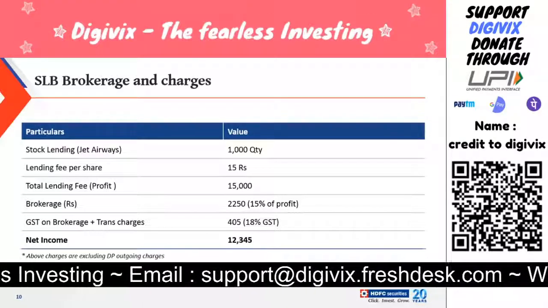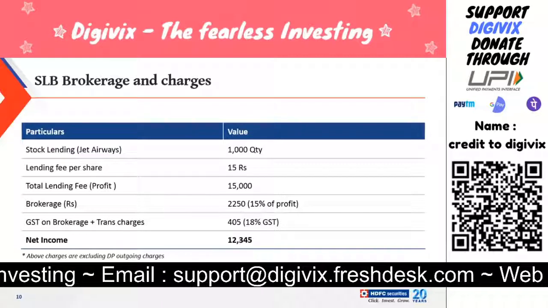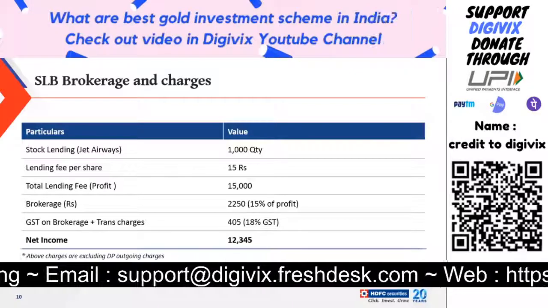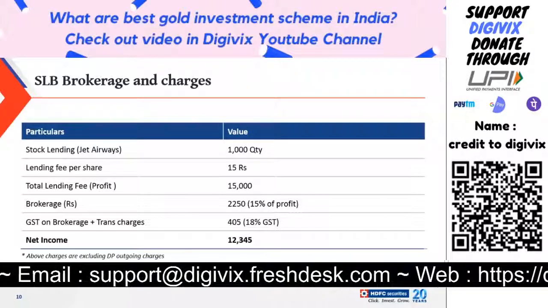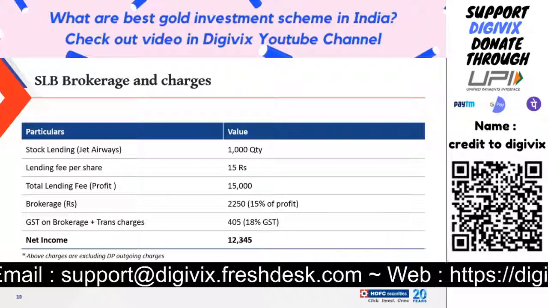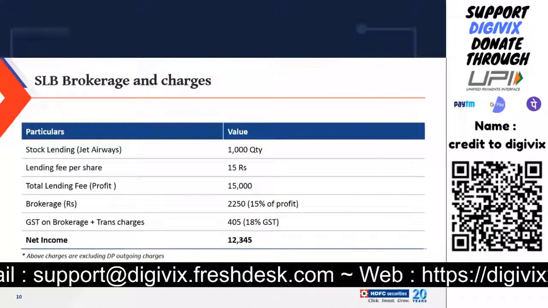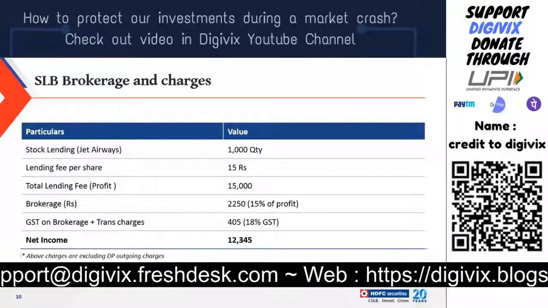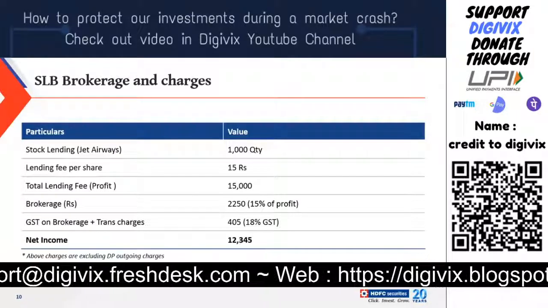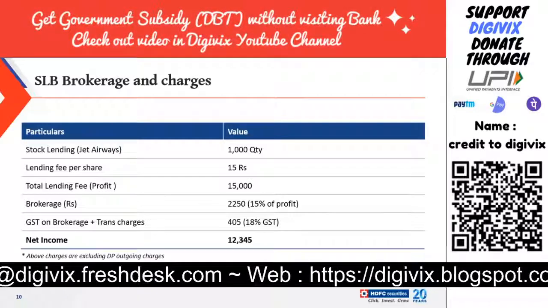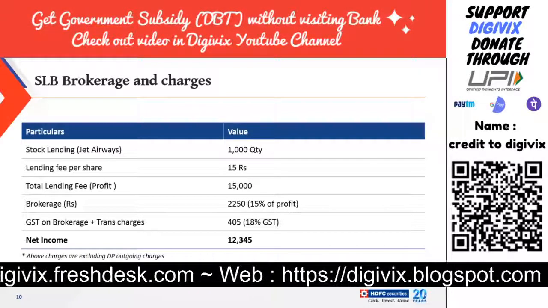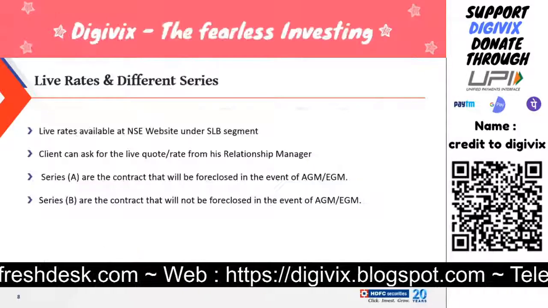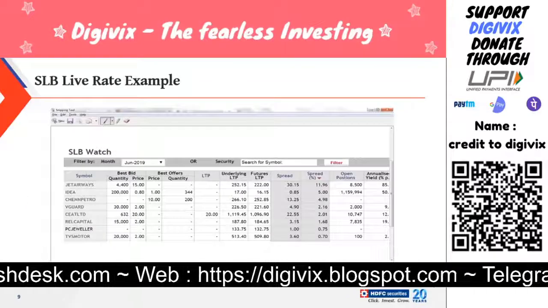So if you have 1,000 quantity of Jet Airways and you want to lend it at 15 rupees, you will be making 12,345 rupees without taking any kind of market risk, without doing any new investment, without any kind of effort, just giving a confirmation to your RM, and you will be getting this 12,000 rupees from the market. So this is how attractive SLBM is. Without doing anything, you are making this kind of money just by putting the share that you have on rate. That's it. Now again, the first step for starting SLBM is to get an SLBM privilege and then to see the SLBM live rate.